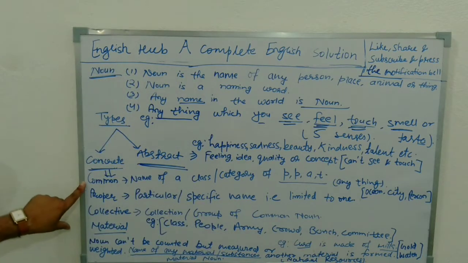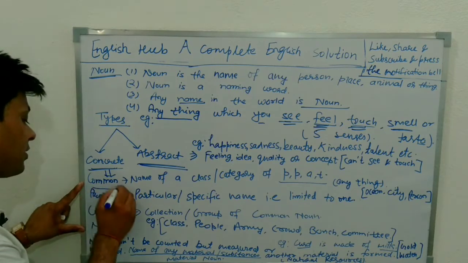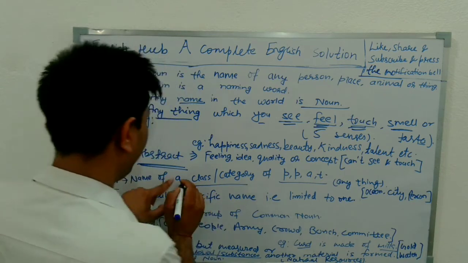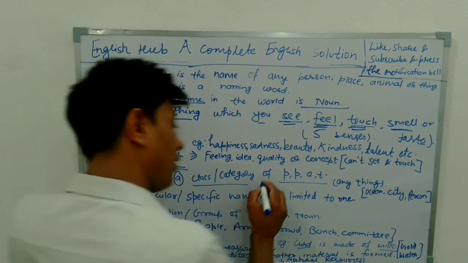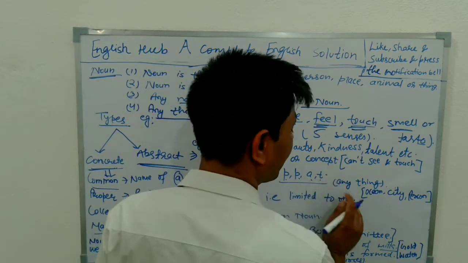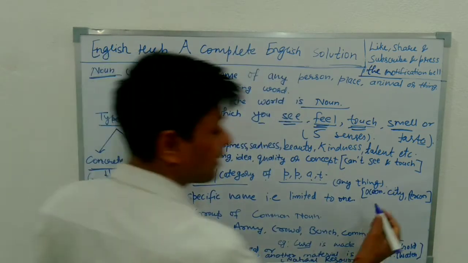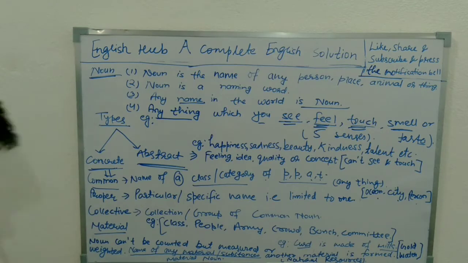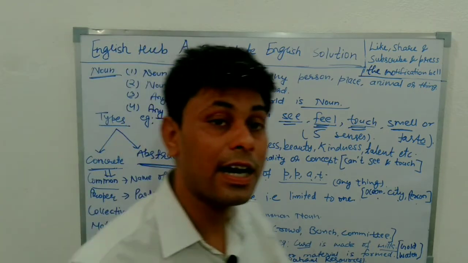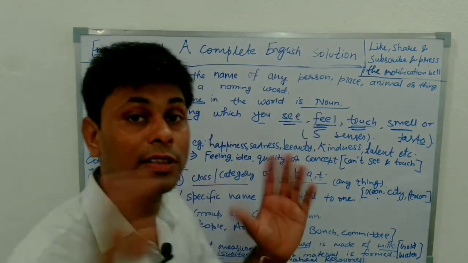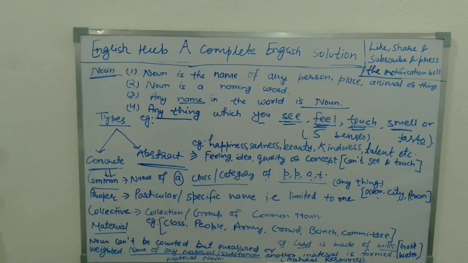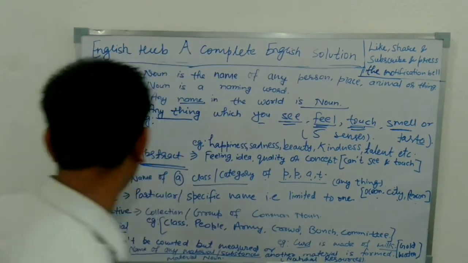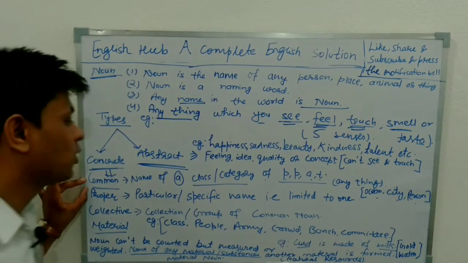Let's go through common noun first. It is the name of a class or category of person, place, animal or thing. I have written ocean, city, person. Suppose I say city, I am taking the category of all the cities of the world. Ocean, all the oceans of the world. Person, all the persons of the world. It is a common noun. It is not specified, so it is a common noun.